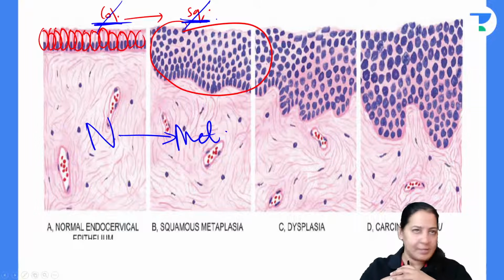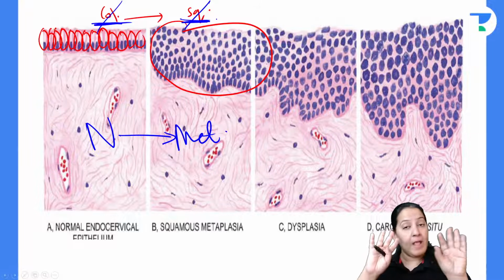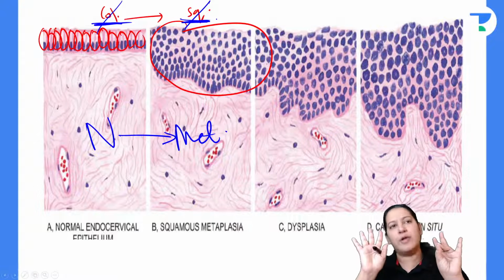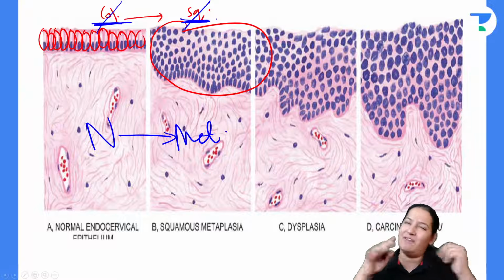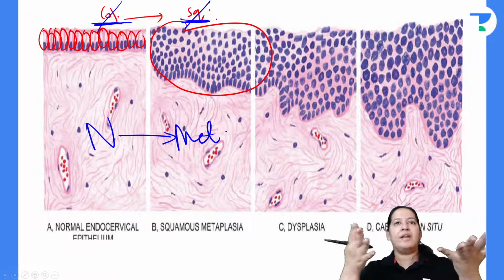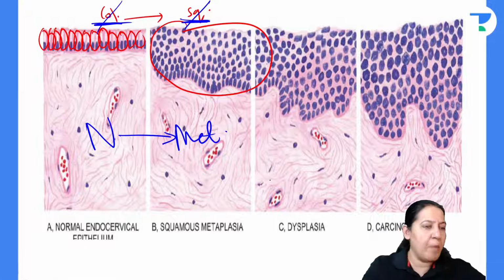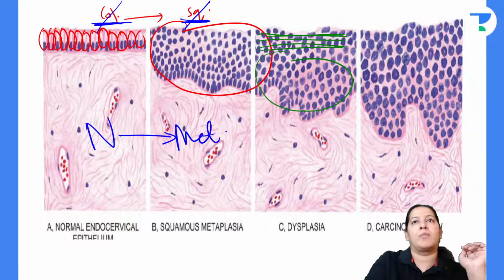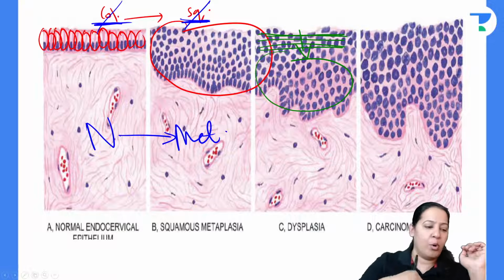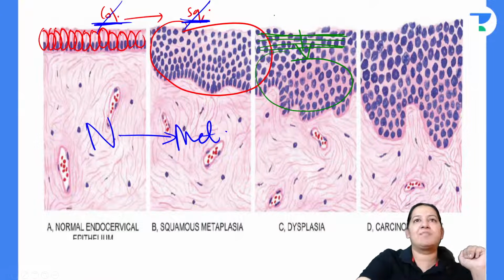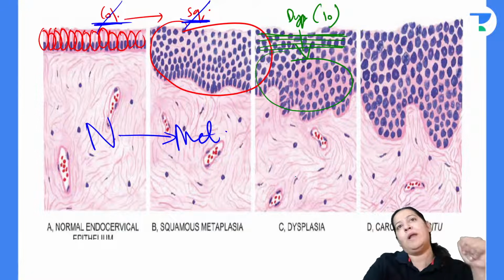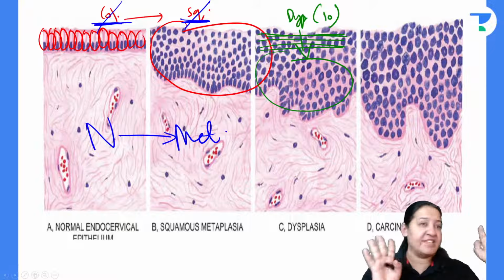Do you have any doubt in this? No, you don't. Now, those 10 features: loss of polarity, hyperchromatism, anisonucleosis, mitosis, giant cell, whatever. Those 10 features started occurring from above to below. So this row is displaced, this row is showing those 10 features, and so on, but the cells below are normal. From upwards to below, the 10 features have started. That is dysplasia. The 10 features started arriving from above to below, but still it is reversible.